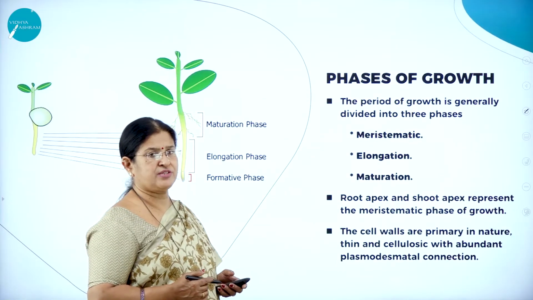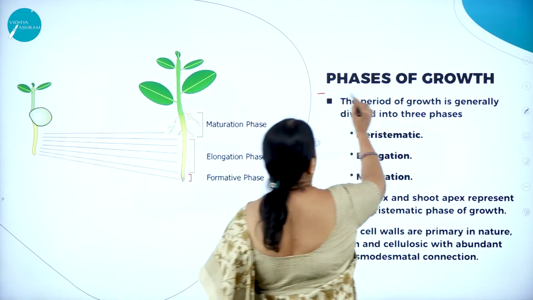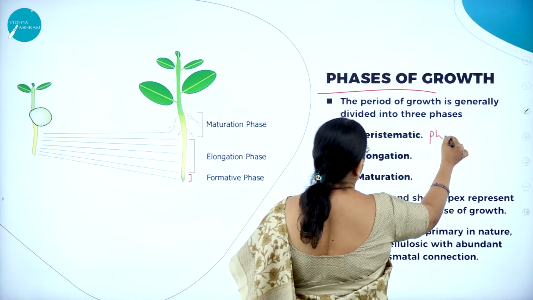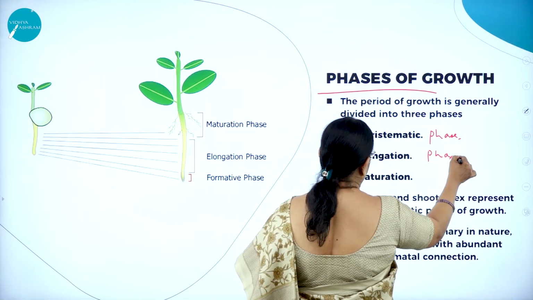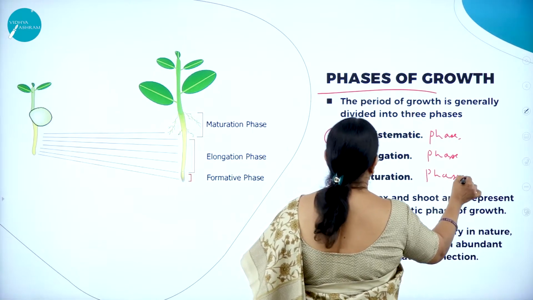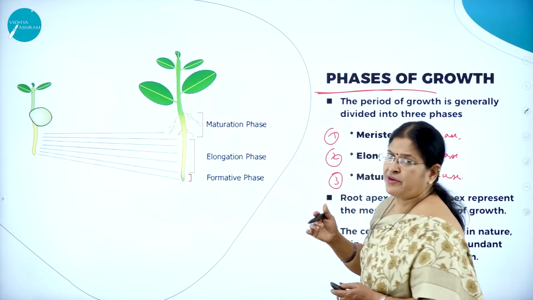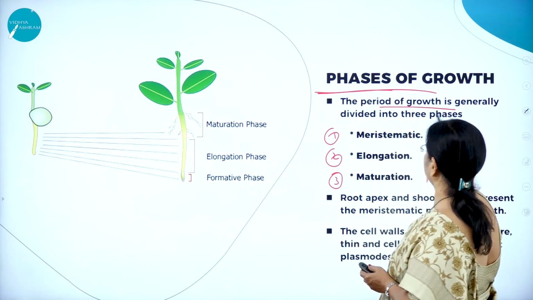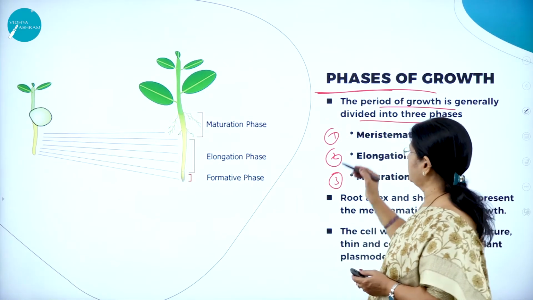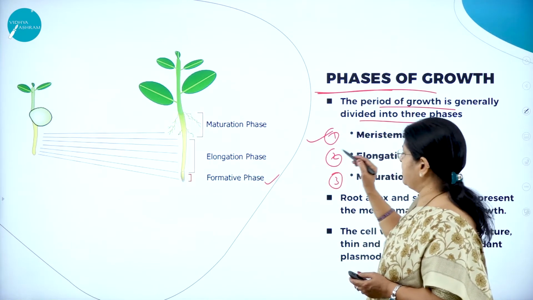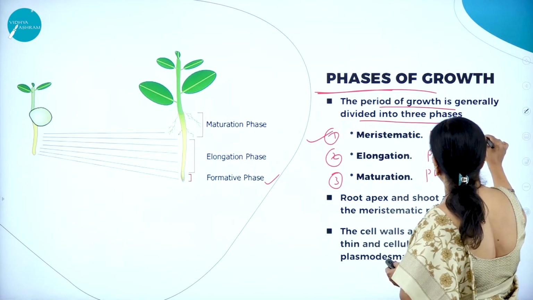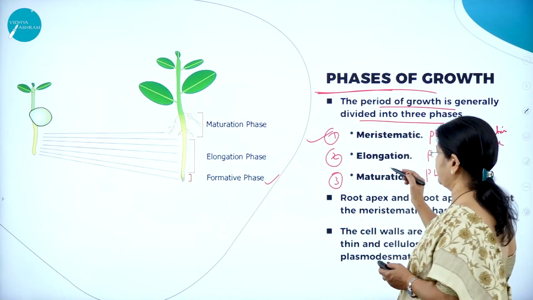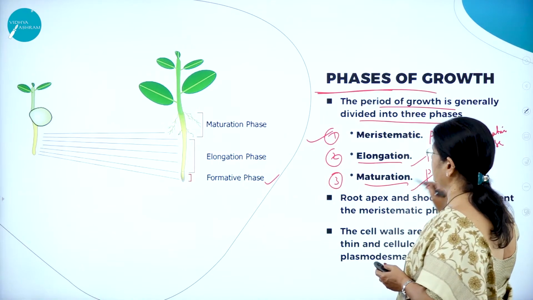Now, moving on to the phases of growth. Growth has three very important phases: the meristematic phase, the elongation phase, and the maturation phase. What do you mean by phases? The stages. Three very important stages of growth. The period of growth is generally divided into three phases. What are they? Meristematic phase, which can also be called the formative phase, then the elongation phase and the maturation phase.